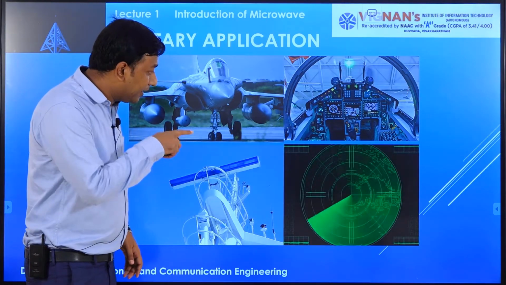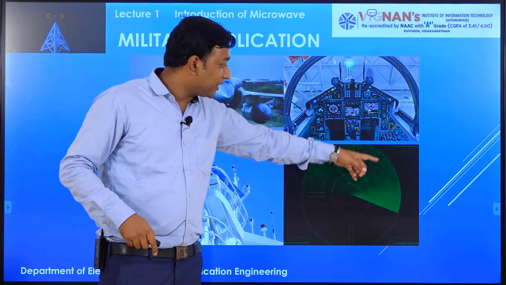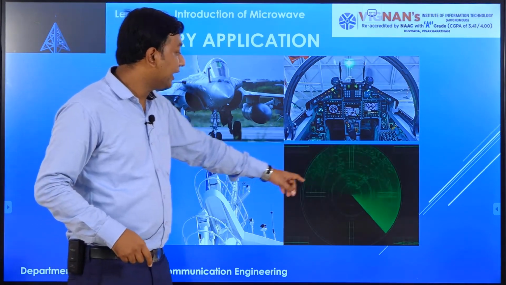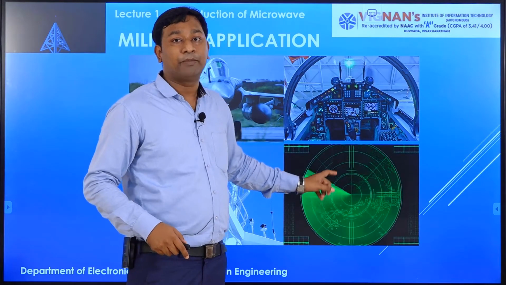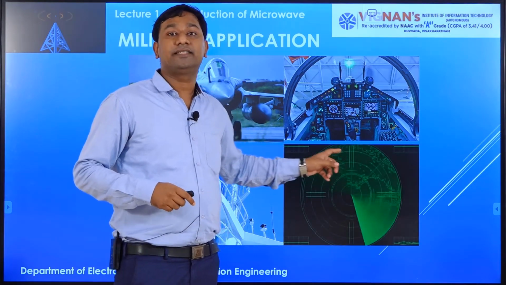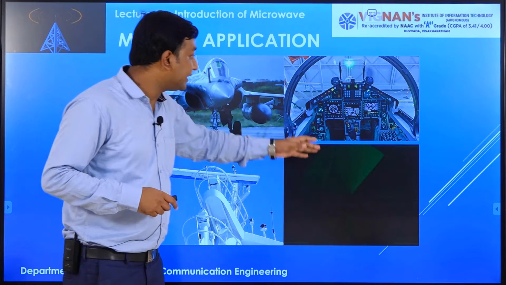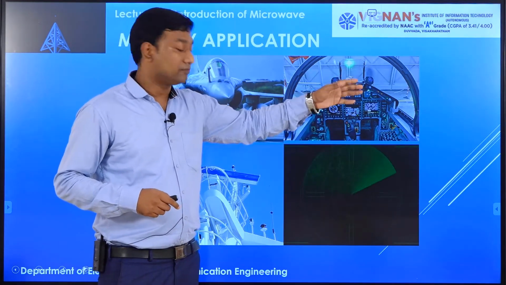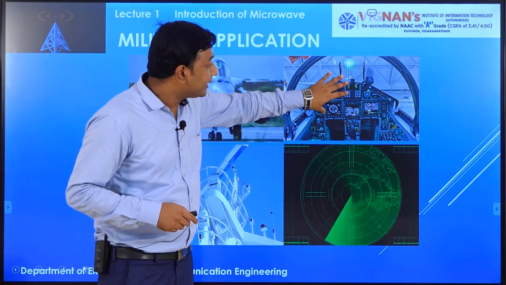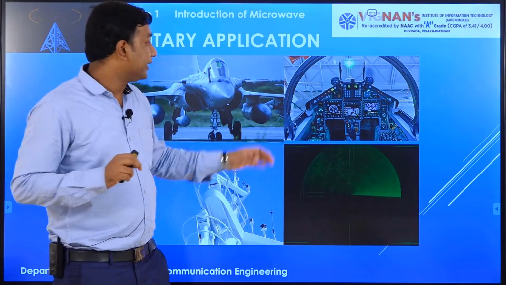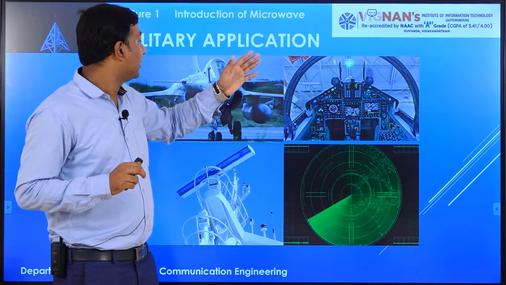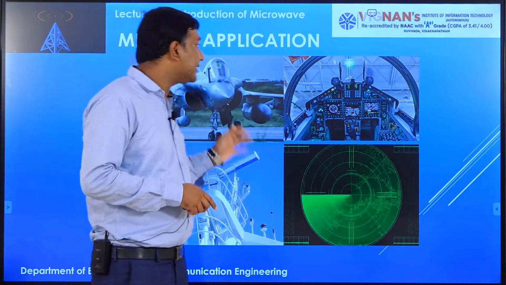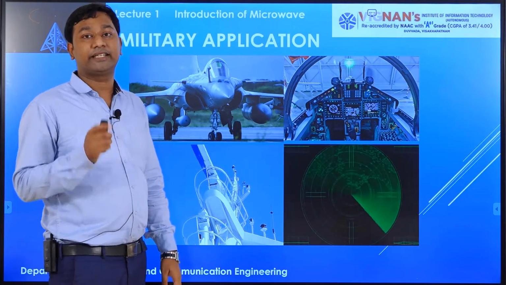Whenever any enemy comes within this particular range, a radius of 150 kilometer or 50 kilometer, it is able to detect that enemy as well as the object. After detecting, the pilot can target it, whether it is another fighter from the enemy side or anything else. So that is one practical military application.